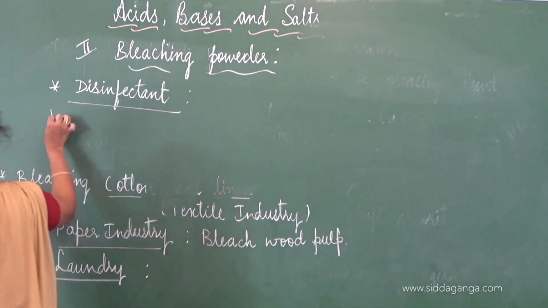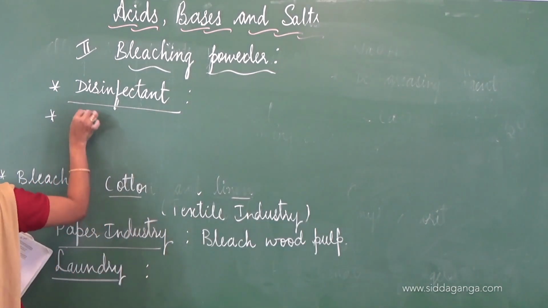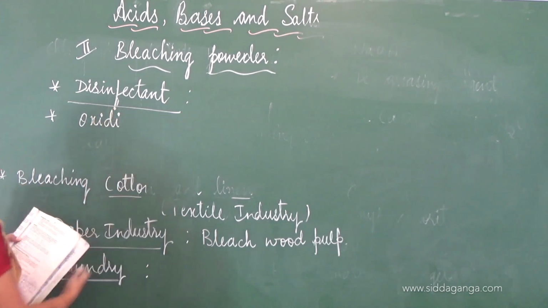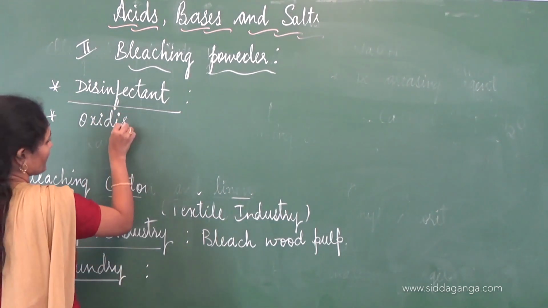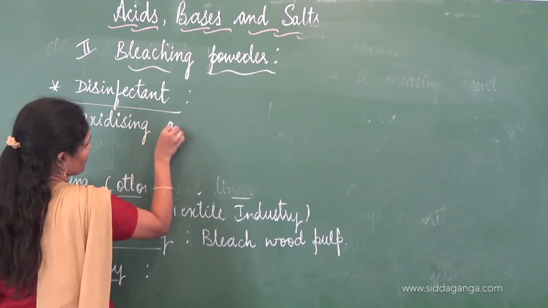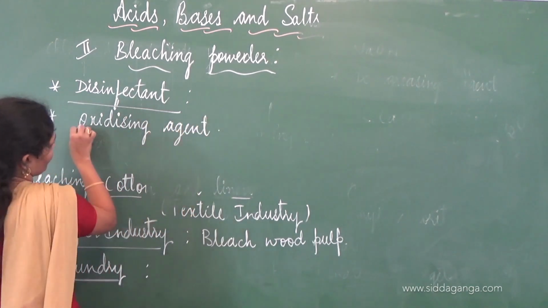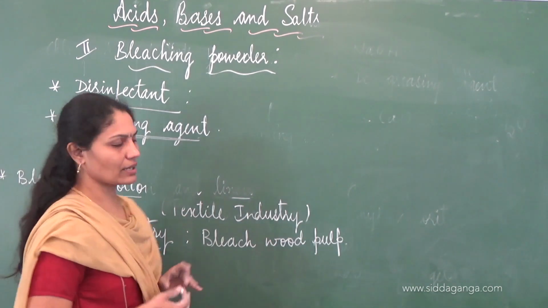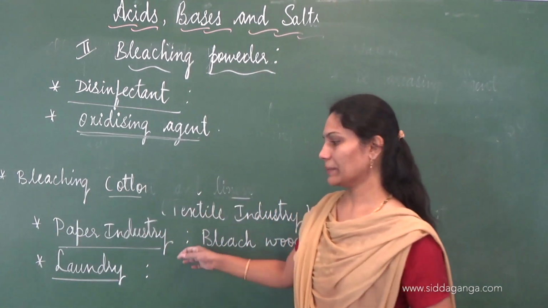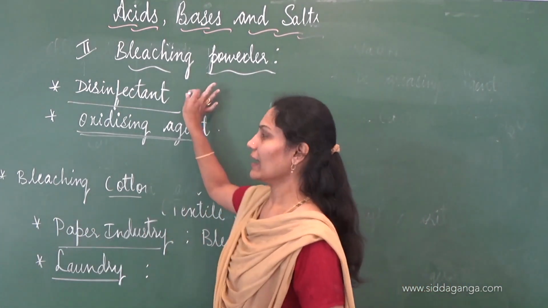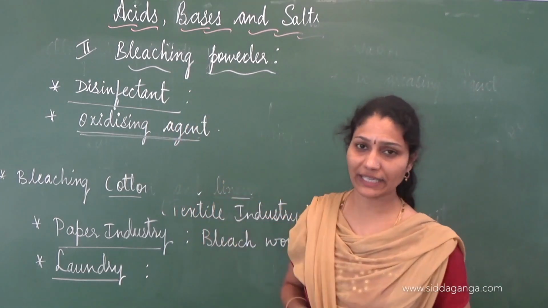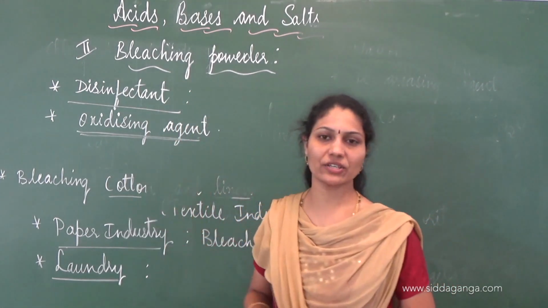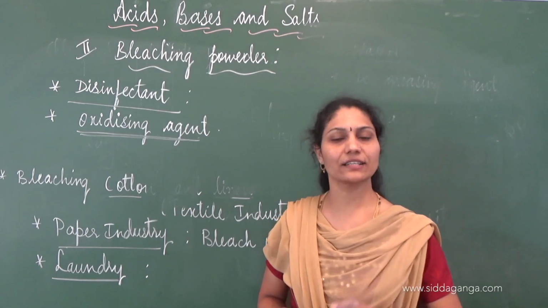Another utility of bleaching powder is it is used as an oxidizing agent. These are the important applications, very few applications of bleaching powder. Apart from this, it also has various other applications. So for our study, let's remember it's used in textile industry, paper industry, laundries to bleach clothes. It's used as a very good and powerful disinfectant, and also it's used as an oxidizing agent in various chemical industries. Is this clear to you, children?